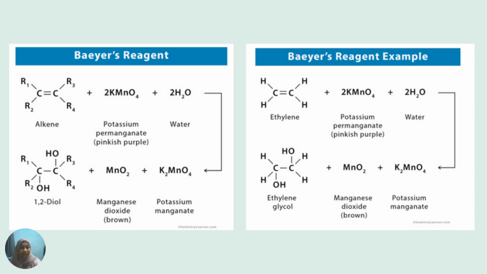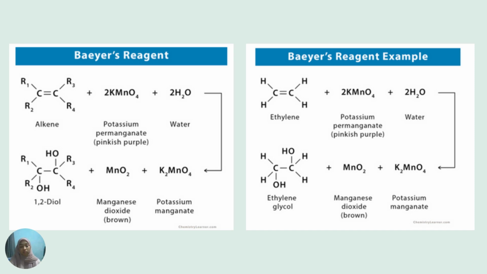The pink purple color of potassium permanganate disappears when an alkaline KMnO4 is added to an unsaturated hydrocarbon. The disappearance of pink color may take place with or without the formation of brown precipitate of manganese dioxide. Overall, the alkene is oxidized to 1,2-diol, while the permanganate is reduced to manganese dioxide.